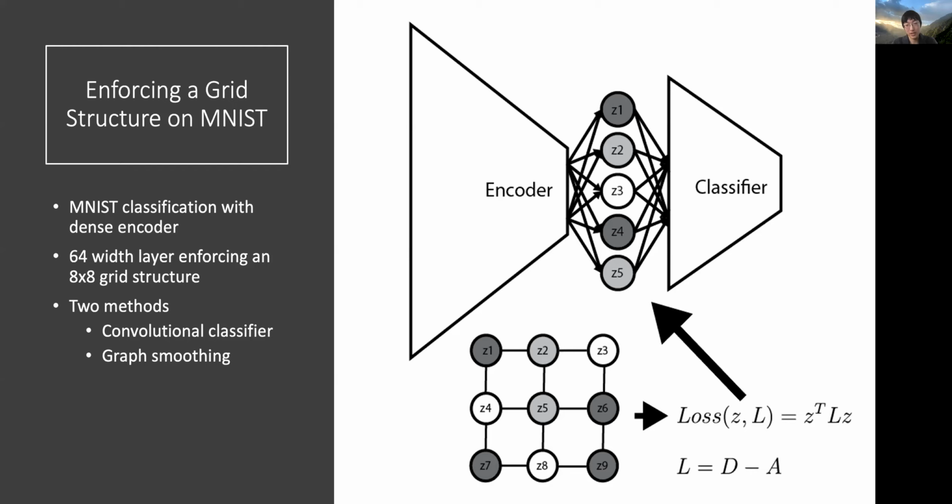To do the graph smoothing, we use the Laplacian, a standard term used in graph signal processing, which is the degree matrix minus the adjacency matrix. This allows us to penalize the sum of differences along the edges of the graph in an efficient manner.